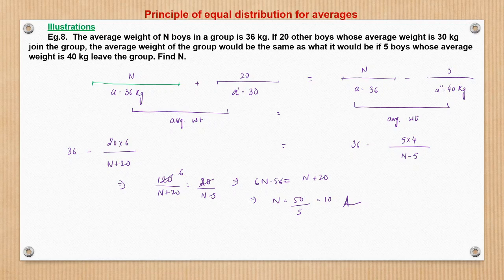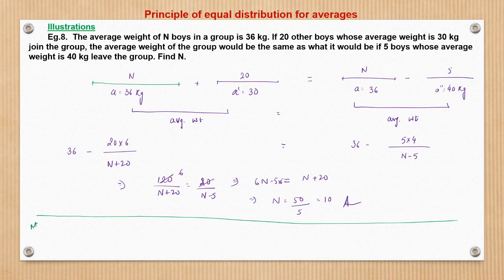Just for the sake of understanding and clarity, I have taken this in so much detail. However, we could have simply gone by the change method. Here the change is nothing but 20 into 36 minus 30. So 20 into 6 borne by n plus 20. Here the change would be 5 into 4, 20 borne by n minus 5. So that would be equated, and therefore we get n. Now had we tried this with the conventional approach, that would have been difficult.